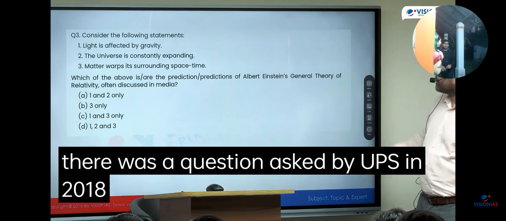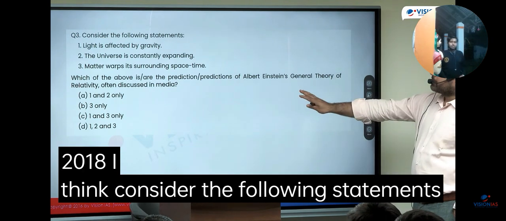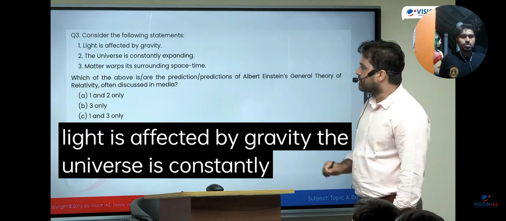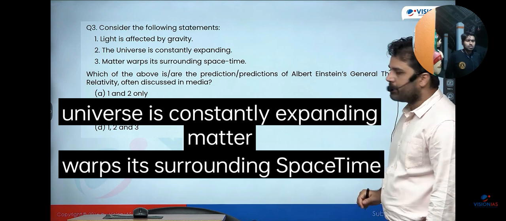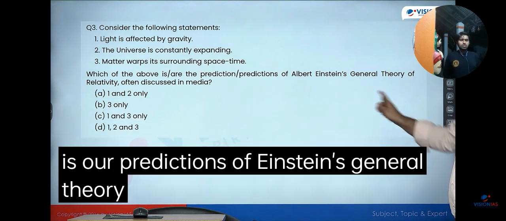There was a question asked by UPSC in 2018, I think. Consider the following statements. Light is affected by gravity. The universe is constantly expanding. Matter warps its surrounding space-time. And then the question is that which of the above is our predictions of Einstein's general theory of relativity often discussed in media.